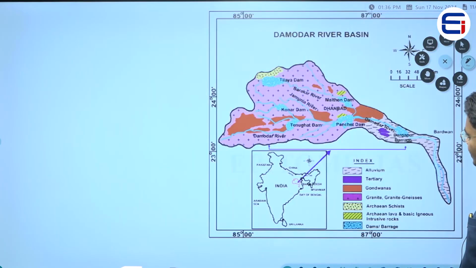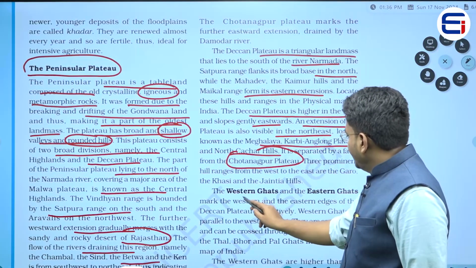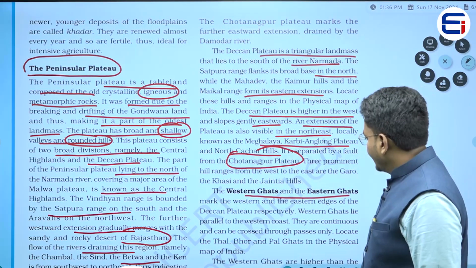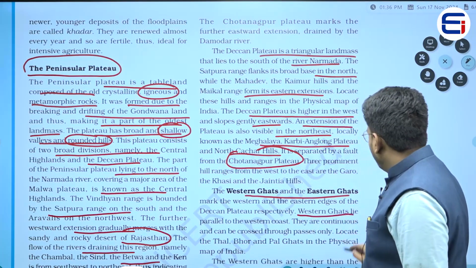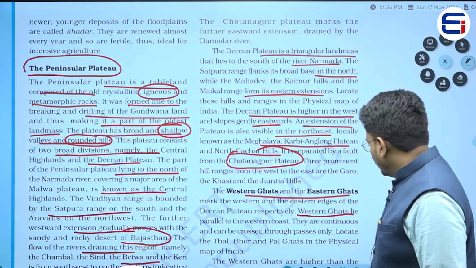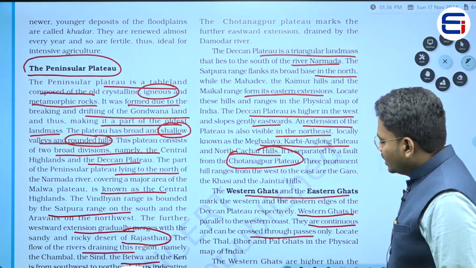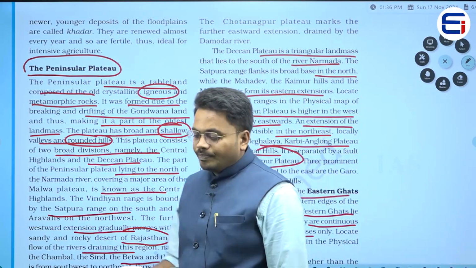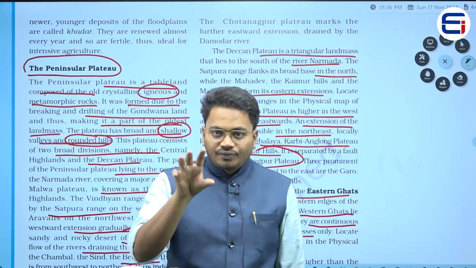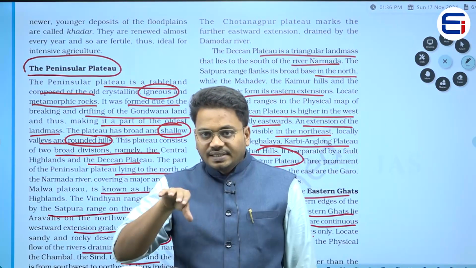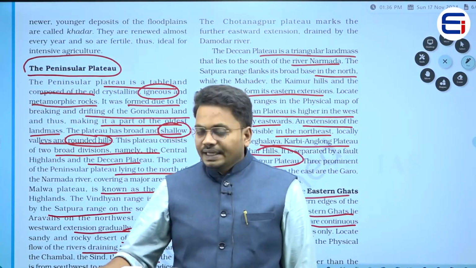Now, the Western Ghats and Eastern Ghats mark the western and eastern edges of the Deccan Plateau respectively. The Western Ghats lie parallel to the western coast. They are continuous and can be crossed through passes only. What does it mean? Towards the western side of the Deccan Plateau we have the Western Ghats, and towards the eastern side we have the Eastern Ghats.